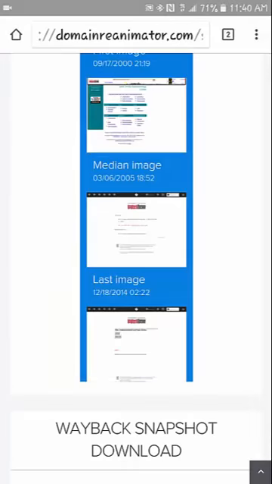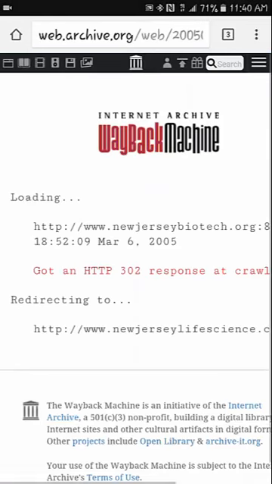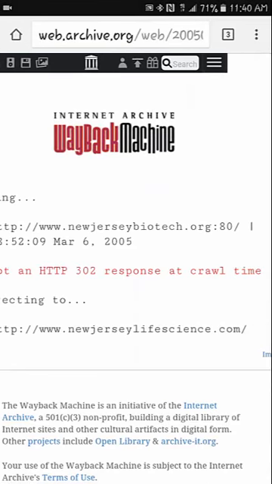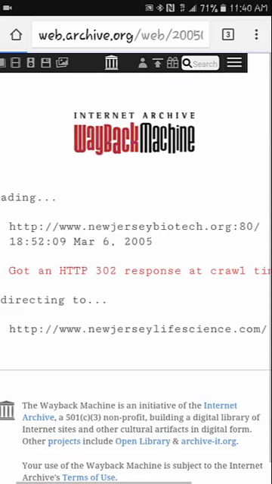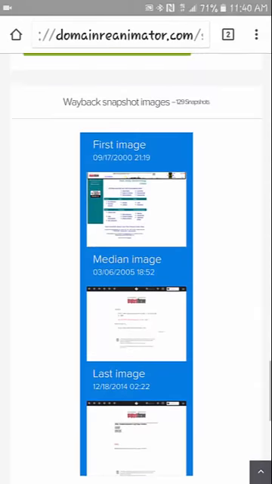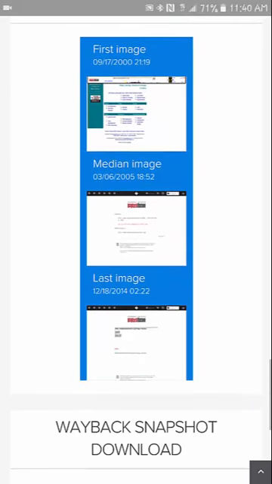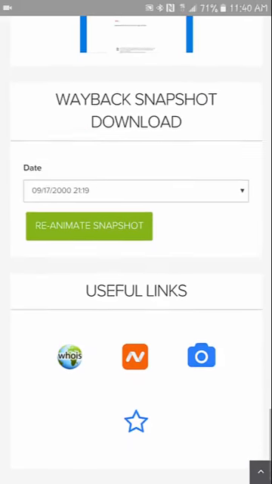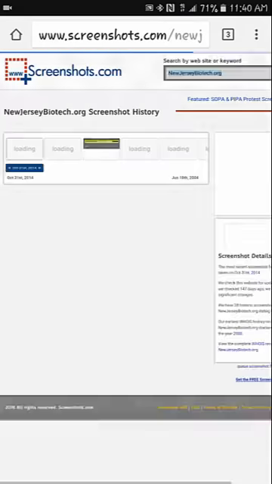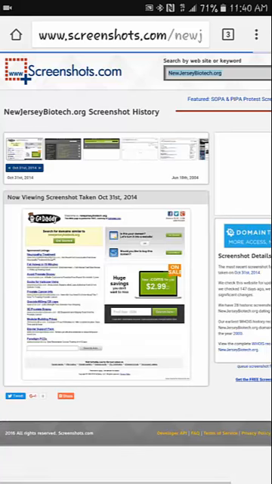So like here, we don't even have a snapshot at the very end. But right in the middle here, it looks like we're redirecting to NewJerseyLifeScience.com, which would make sense if they moved their website to a different URL. So that doesn't surprise me too much. So with that said, I would say that's good enough for me. But we could also click over here and look at the screenshots and just get a general idea of what the website used to be.